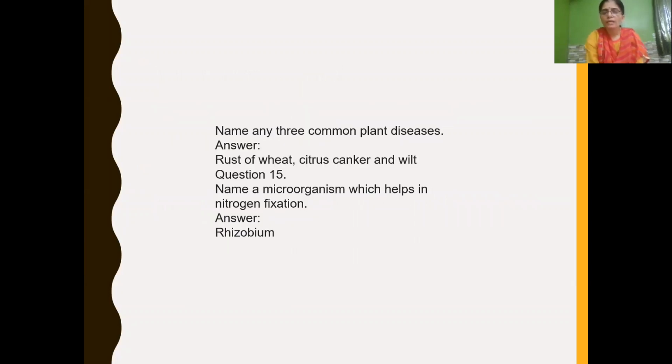Next, name any 3 common plant diseases. Any 3 common plant diseases: rust of wheat, citrus canker and wilt. So these 3 are common plant diseases. You can keep in mind rust of wheat, citrus canker and wilt.